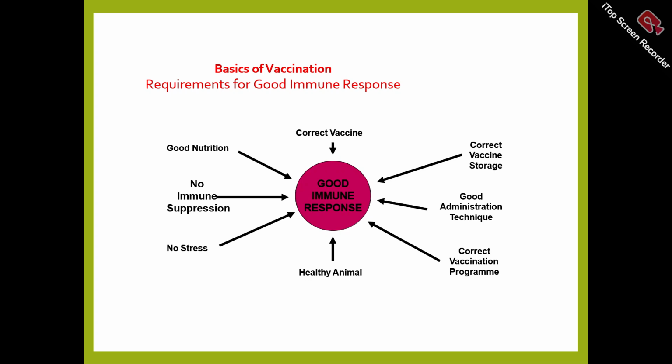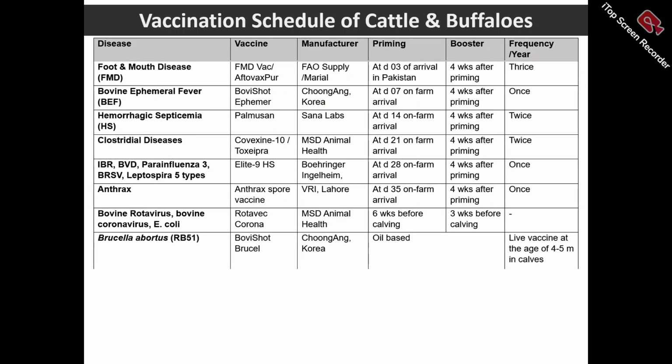If we want to get a good immune response, then we have to choose the correct vaccine. We have to choose the correct dose, then a good amount of immunogen, then we will get a good immune response and CMI response. Otherwise, vaccine failure, the vaccine will not work.